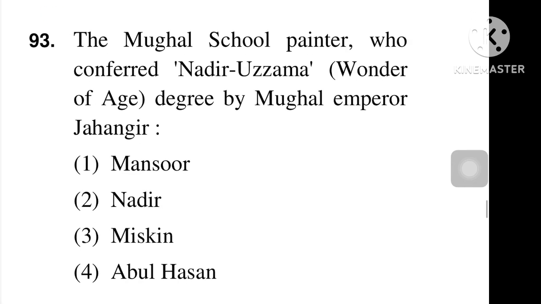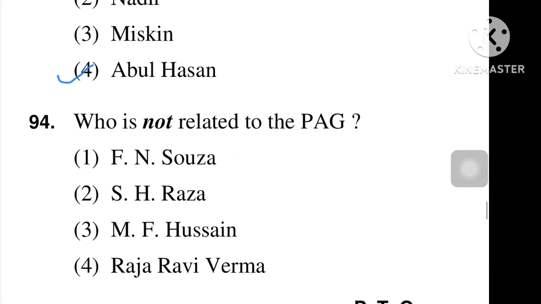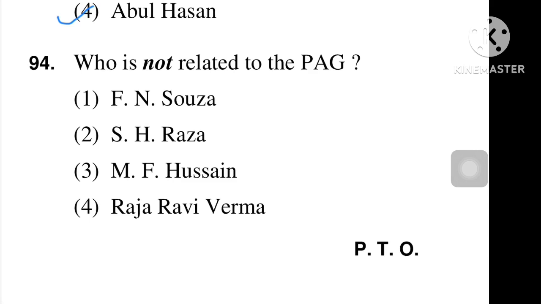Our next question is, the Mughal school painter who was conferred the title Nadir-ul-Asr, meaning wonder of the age, by Mughal Emperor Jahangir. The right answer is Abul Hasan, option number 4. Our next question is, who is not related to the PAG? PAG means Progressive Artists' Group in Mumbai, established in 1947. Option number 4, Raja Ravi Verma, is the right answer.